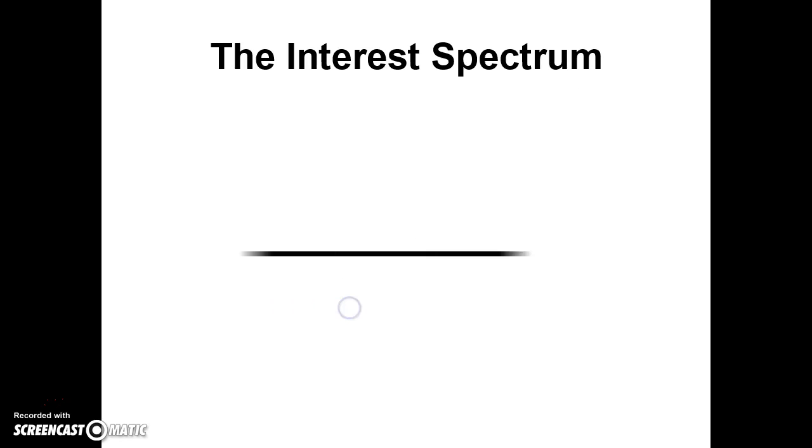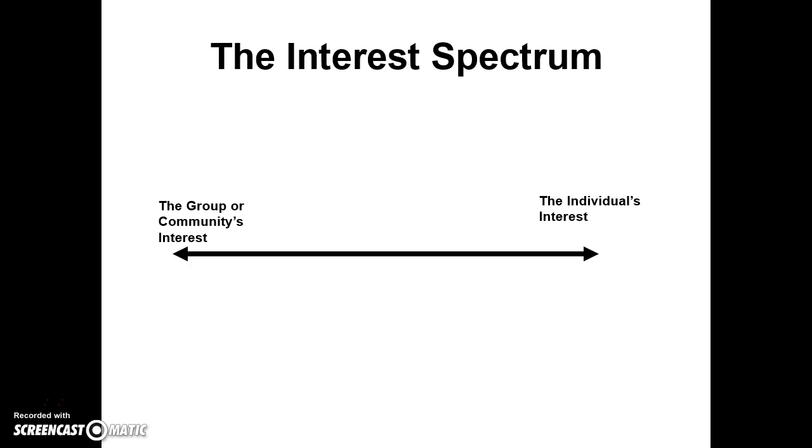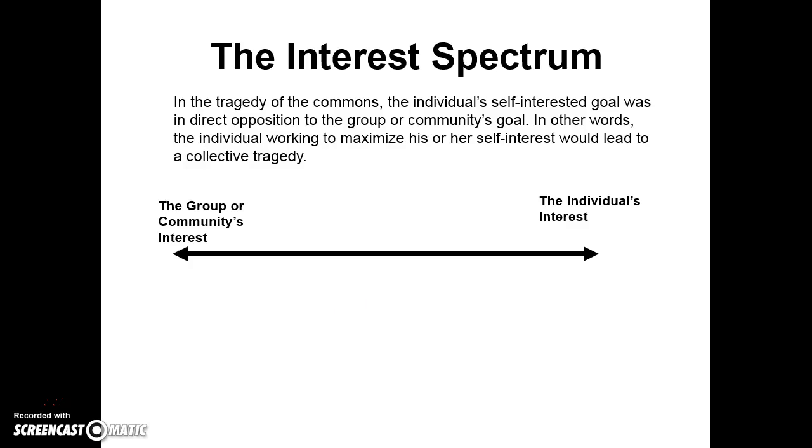We can look at the same tragedy on an interest spectrum. On one end, we had the group or the community's interest, which was to cap the wealth. On the other end, we had the individual's interest, which was to raise more and more sheep. The sheep represented wealth. We'd get more and more wealthy with more and more sheep. Okay. In the tragedy of the commons, as we explained, the individual's self-interested goal was in direct opposition to the group or community's goal. In other words, the individual working to maximize his or her self-interest would lead to a collective tragedy.